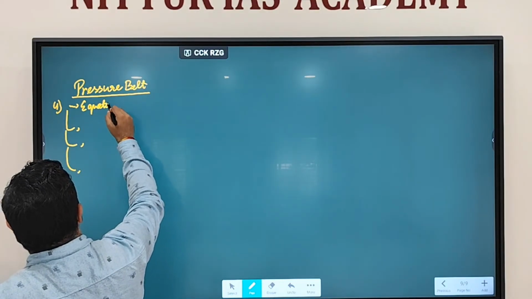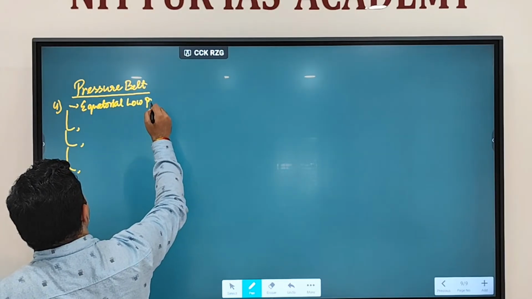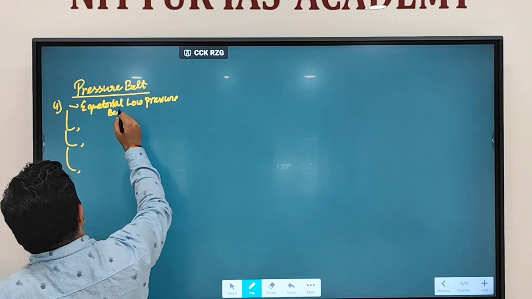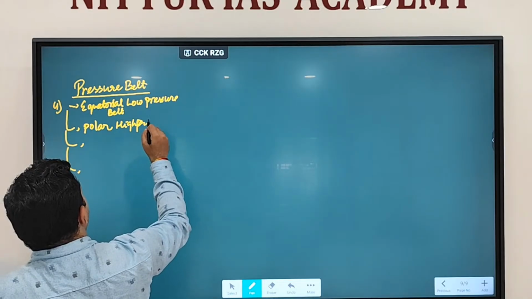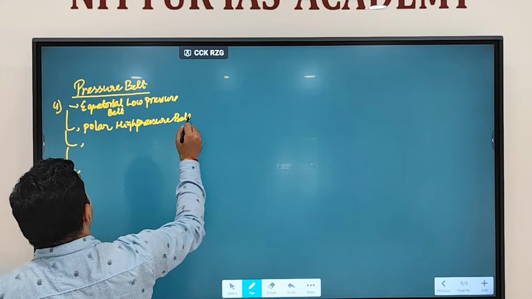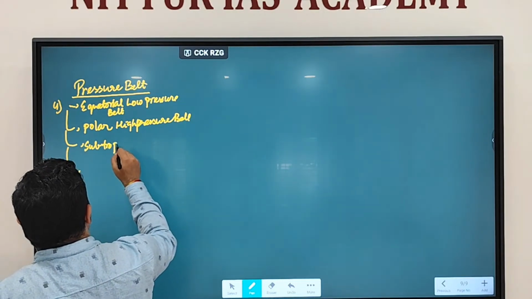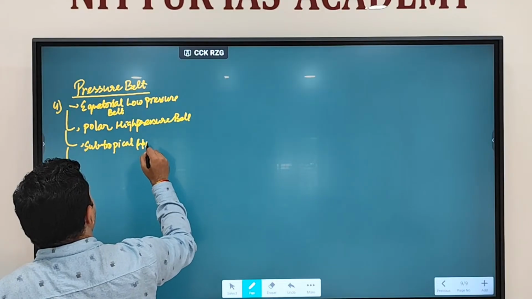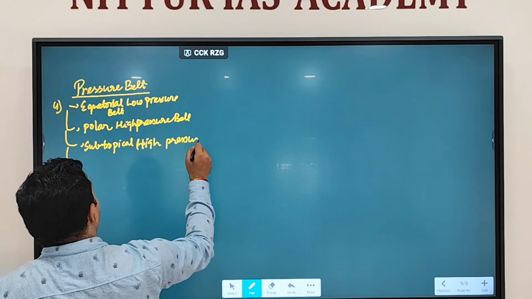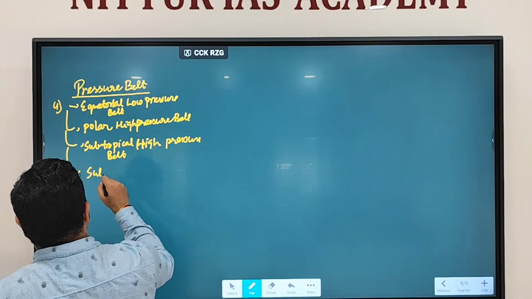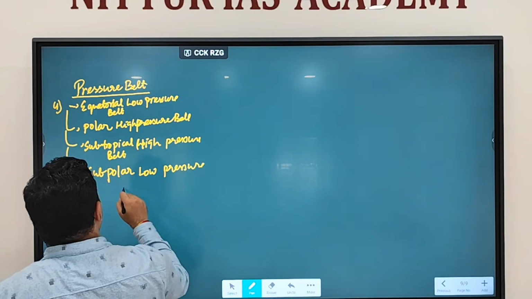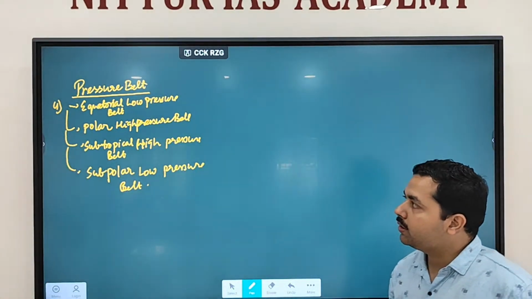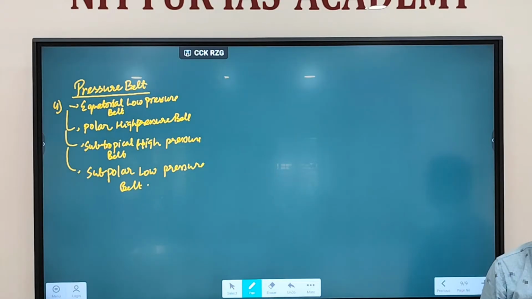These are referred to as the equatorial low pressure belt, the polar high pressure belt, the subtropical high pressure belt, and the subpolar low pressure belt.